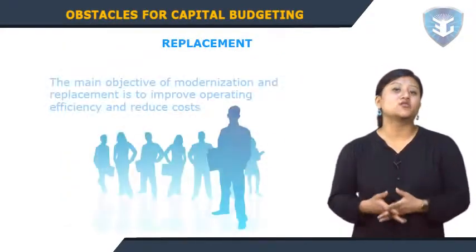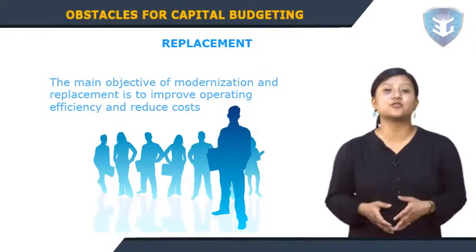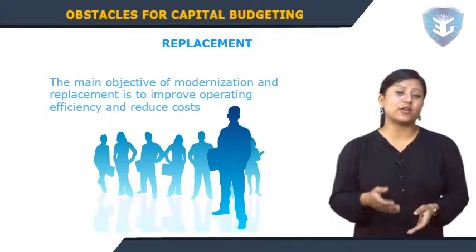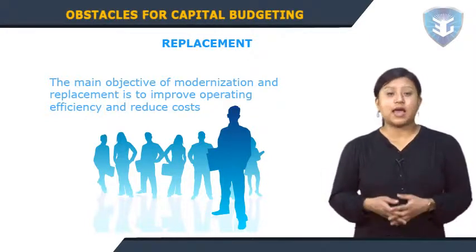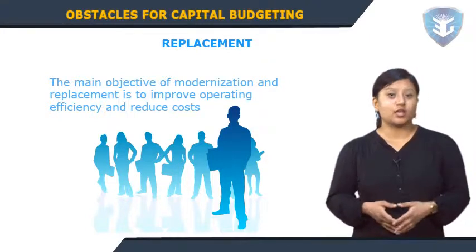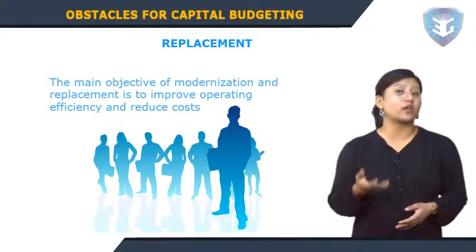Replacement. The main objective of modernization and replacement is to improve operating efficiency and reduce cost. Cost savings will reflect in the increased profits, but the firm's revenue may remain unchanged. Assets become outdated and obsolete with technological changes. The firm must decide to replace these assets with new assets that operate more economically.